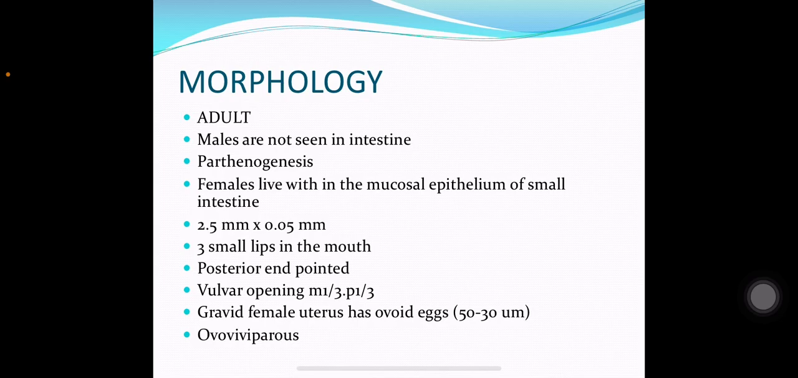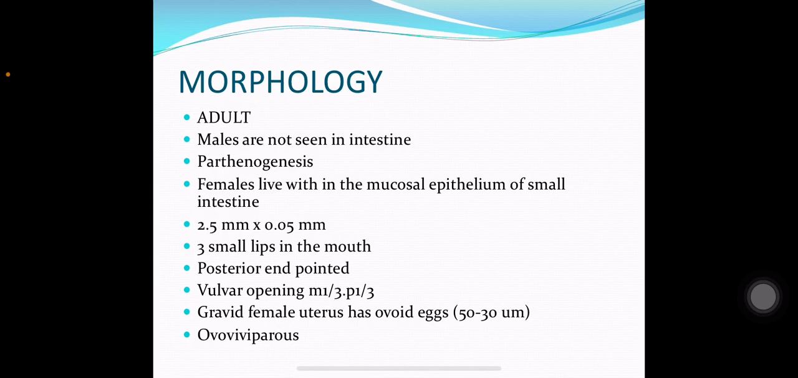Morphology of Strongyloides stercoralis: the adult males are not seen in the intestine, and hence it has been thought that parthenogenesis occurs in Strongyloides stercoralis because the males are not found in the intestine. In parthenogenesis, the female reproduces on her own without the help of the male worm. The females live within the mucosal epithelium of the small intestine.